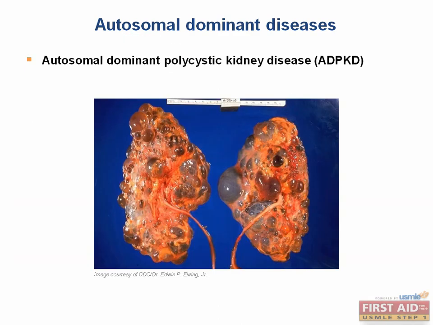Autosomal dominant polycystic kidney disease, or ADPKD, results in bilateral enlargement of the kidneys with multiple cysts, as you can see in this image. Patients present with flank pain, hematuria, hypertension, and progressive renal failure. 90% of cases are due to a mutation in the gene PKD1, and this is also associated with polycystic liver disease, berry aneurysms, and mitral valve prolapse. You can remember that this gene is found in chromosome 16 because there are 16 letters in the words polycystic kidney.